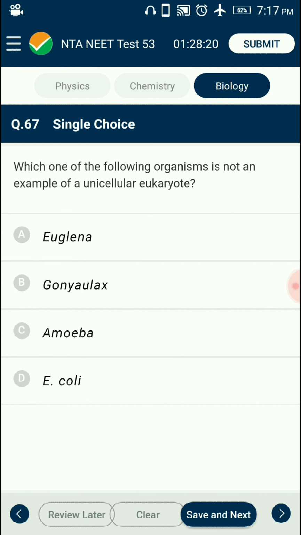Question number 67. Which one of the following organisms is not an example of unicellular eukaryote? Euglena, Gonyaulax, and amoeba are all unicellular eukaryotes. E. coli is a unicellular prokaryotic bacterial cell. So the answer is option D, E. coli.